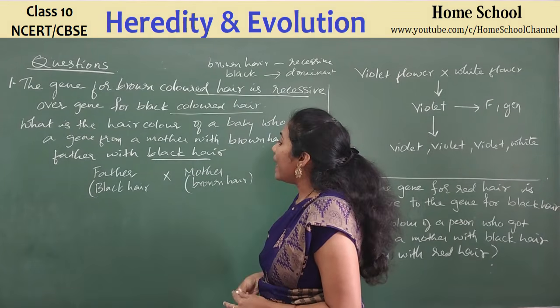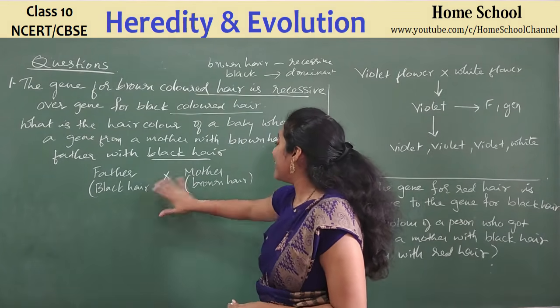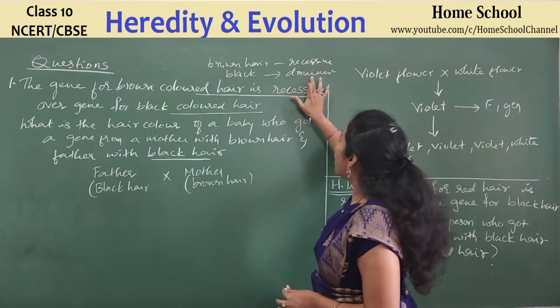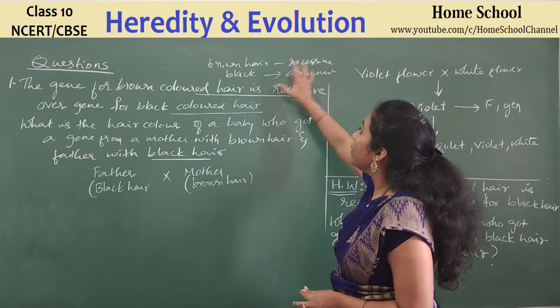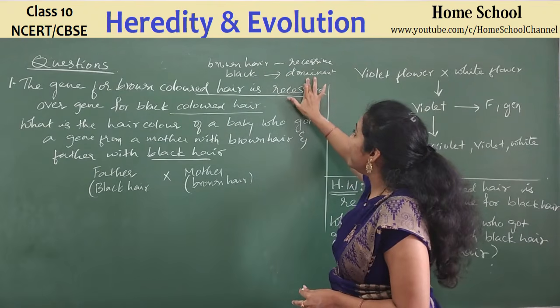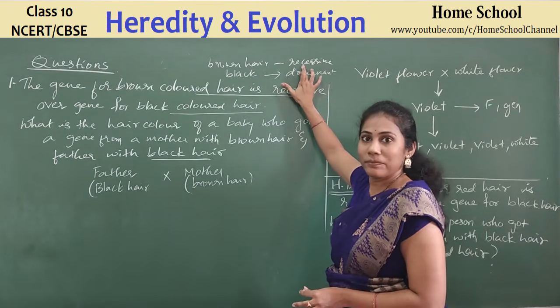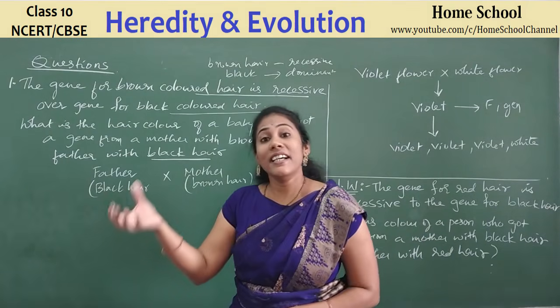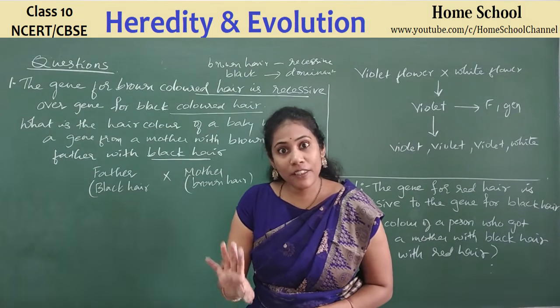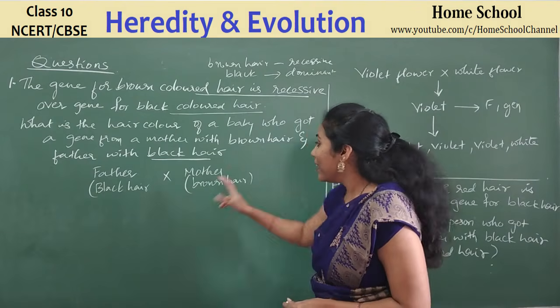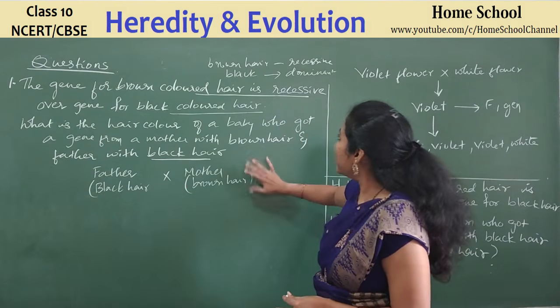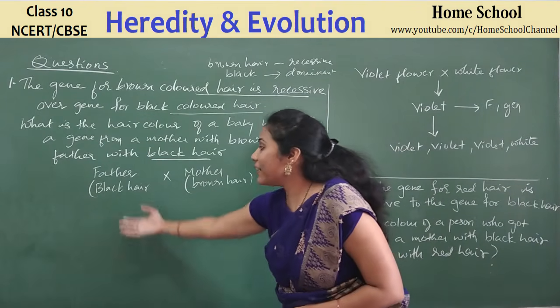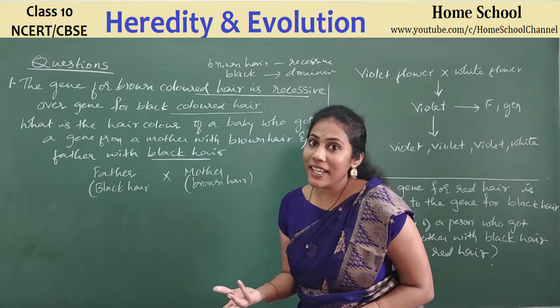So among black and brown, which is dominant and which is recessive? Black is dominant, brown is recessive, no? Then obviously whichever gene is dominant, that only will get expressed in the future generation, right? So which is the dominant gene here? Black. So the baby will definitely get black color hair.